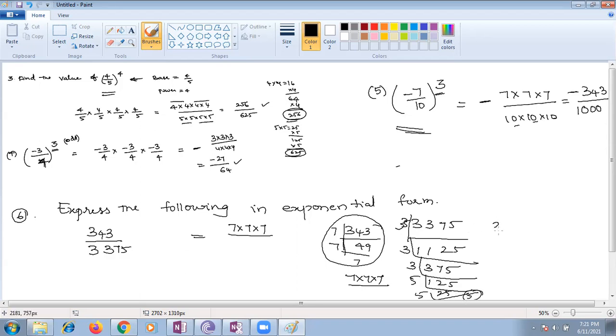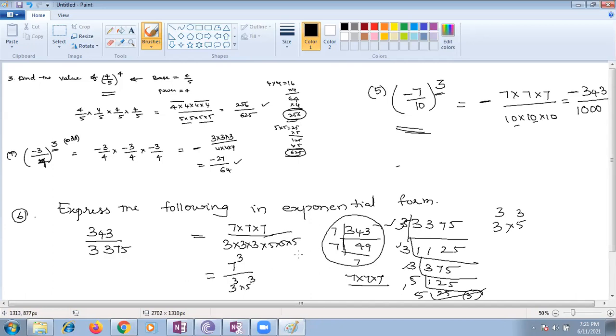So this can be written as 3, how many times do you have to check? 1, 2, 3. So 3 to the power 3. Multiply 5 how many times? 1, 2, 3. So 5 to the power 3. So we can write it as 3 multiplied with 3 multiplied with 3 and 5 multiplied with 5 multiplied with 5. Come on, write in exponential form. So this becomes 7 cube, this becomes 3 cube, this becomes 5 cube.